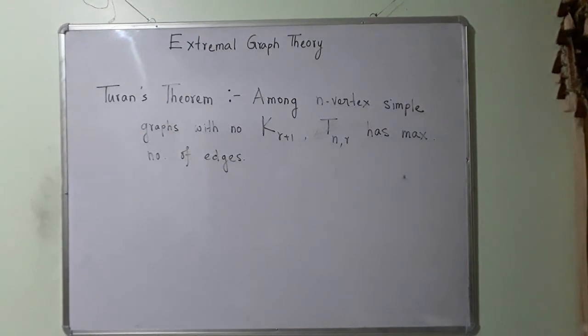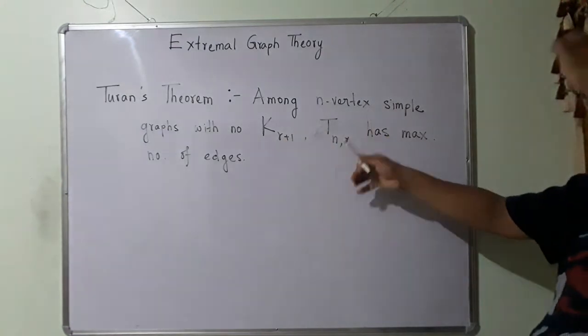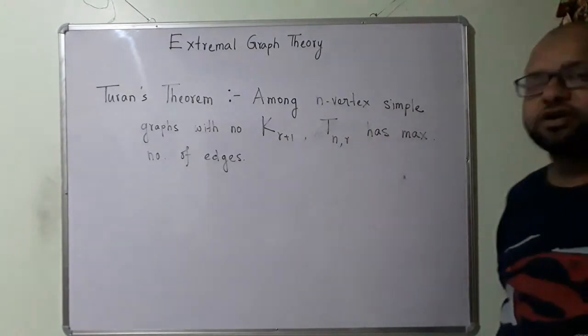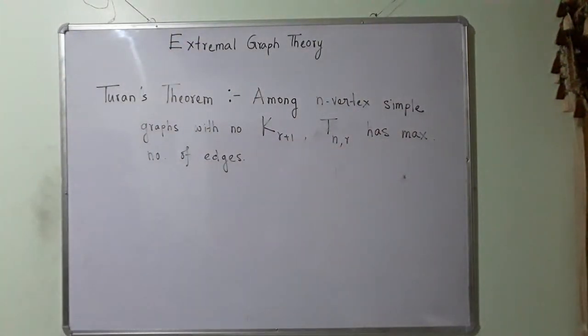So among n vertex simple graphs with no K_{r+1}, T(n, r) has the maximum number of edges. So this is what Turan's theorem tells us.